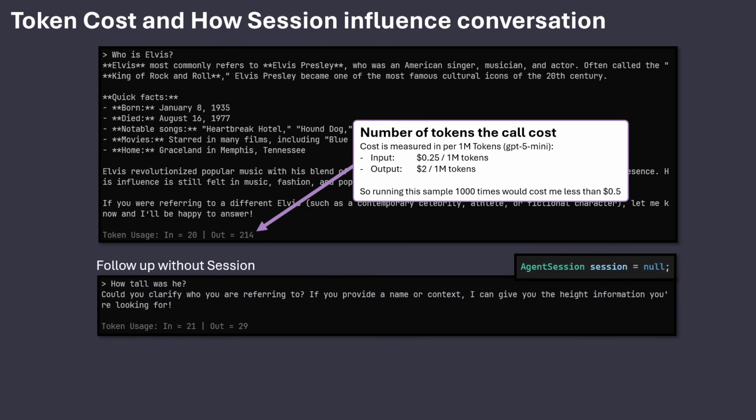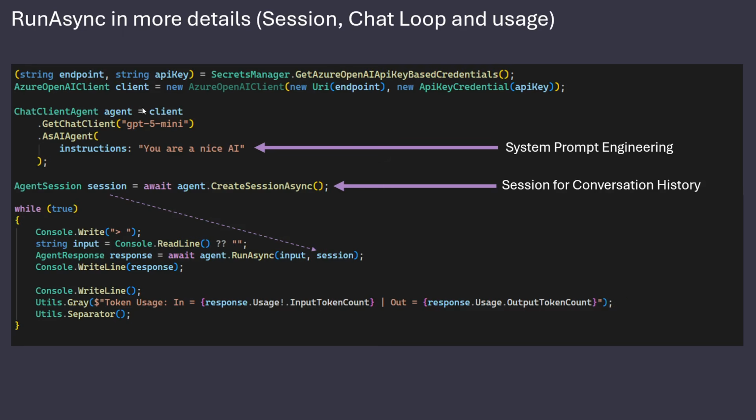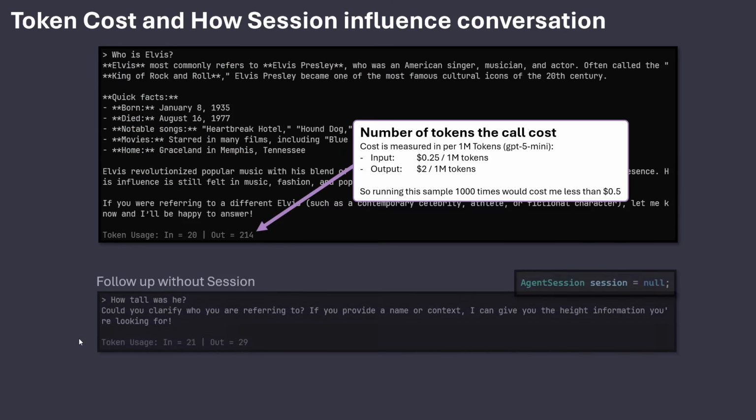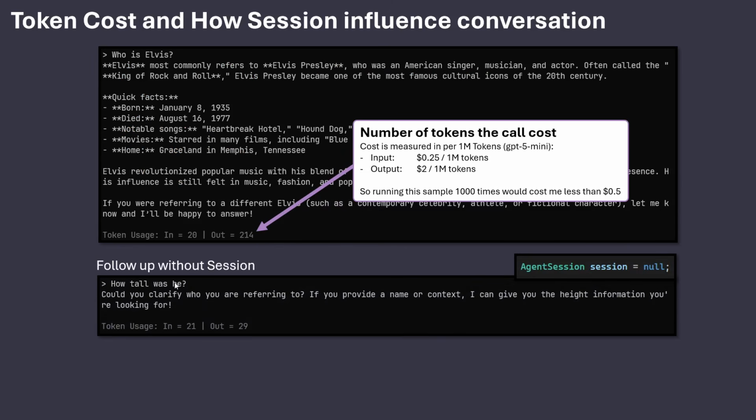When it comes to follow-up sessions, I mentioned this agent session. And if we don't set an agent session, I could, for example, after this question in my chat loop over here, get a new question in, and I could say, how tall is he? And when I say that, of course, I mean, how tall is Elvis?